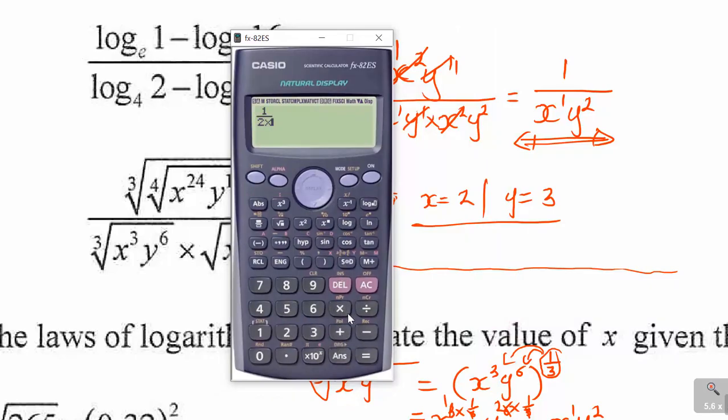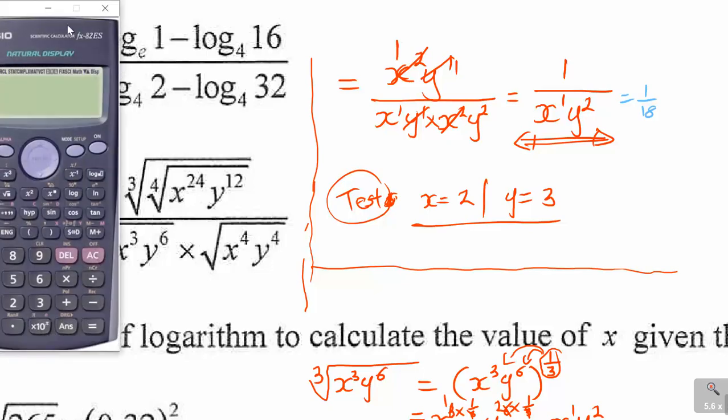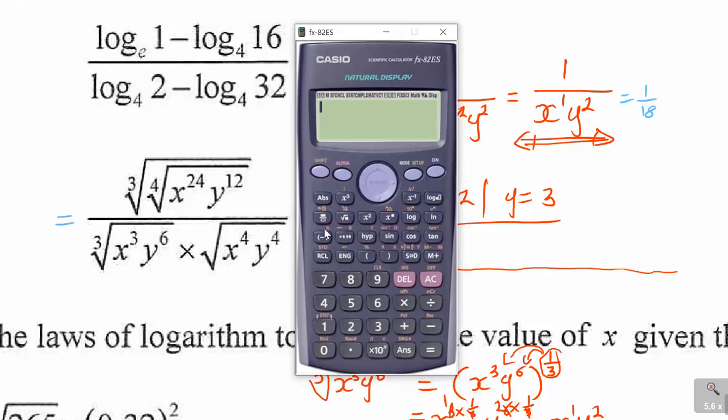Now it will be times y2, so it will be 3 squared, because y, I said y is 3, so it's 1 over 18. So this one will give me here 1 over 18. I must get the same answer on this other side when I put x is equal to 2 and y is equal to 2. So see how you need to be careful how you enter this one now.